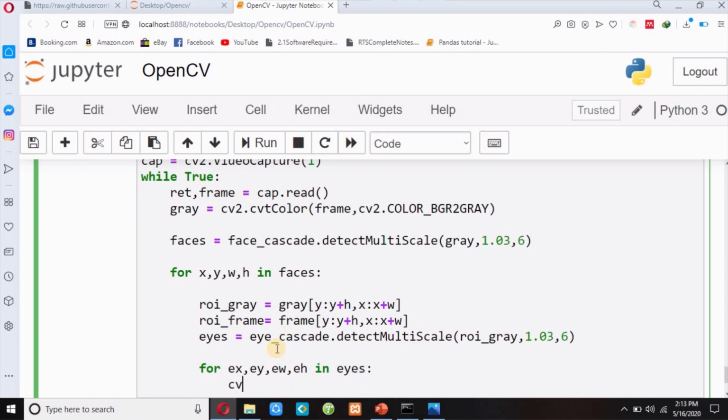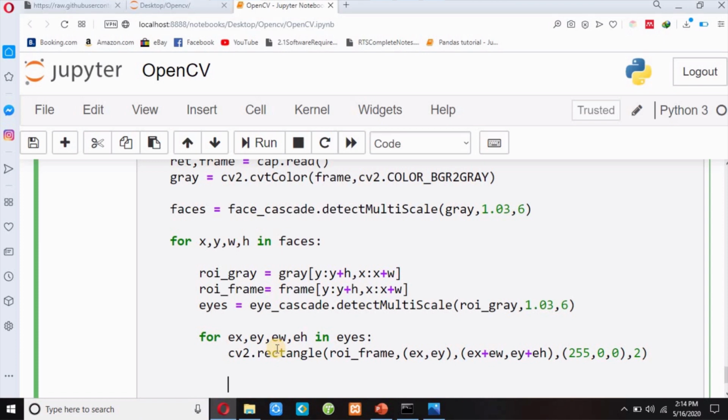I have to draw a rectangle. I will pass the region of interest frame, means my real RGB face, and then I have to write ex, ey, and then ex plus ew, and ey plus eh, and then suppose a blue color, 255, 0, 0, and then 2 as thickness.